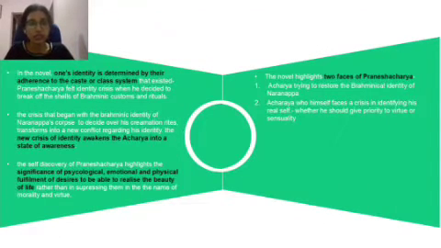In the North, one's identity is determined by their adherence to the caste or class system that existed. Pranesh Acharya felt identity crisis when he decided to break off the shells of Brahminic customs and rituals. In the North, after his sexual relationship with Santi, Pranesh Acharya decided to break off the shells of Brahminic customs and rituals. But after taking such a decision, he faced an identity crisis because from his very young age, he had created an identity of a Brahmin.